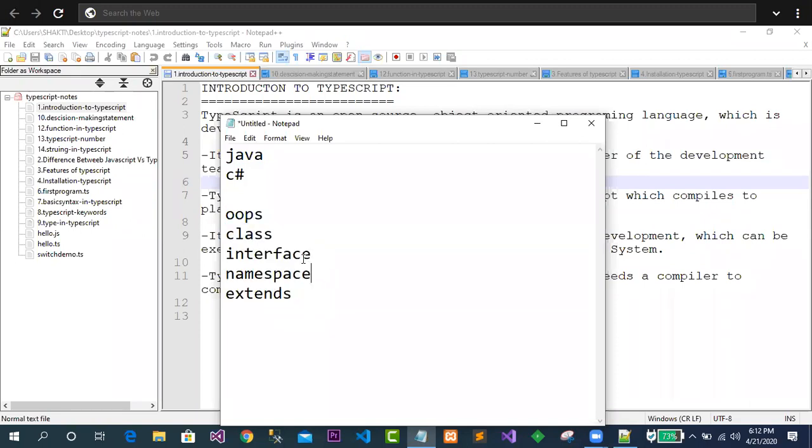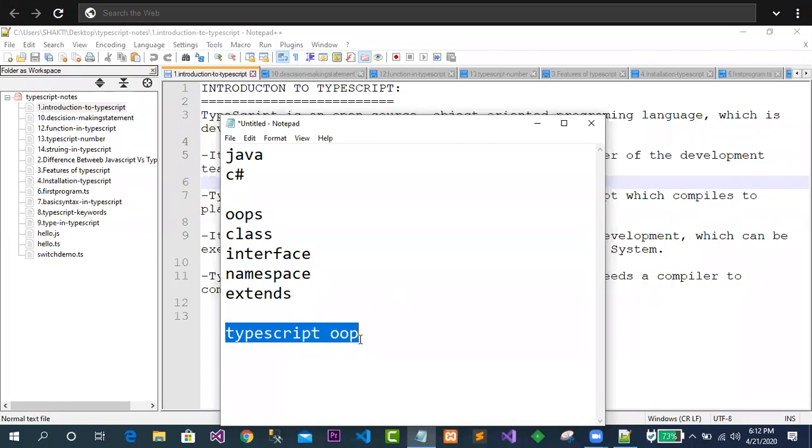So that is why one language is provided to developers, called TypeScript. Basically, TypeScript is a language, an object-oriented programming language. So TypeScript is an OOPS-oriented language.